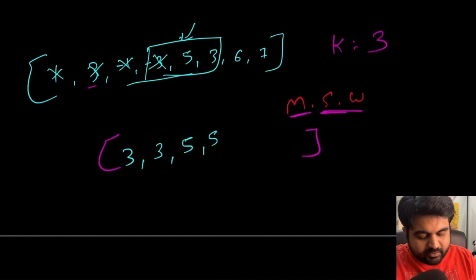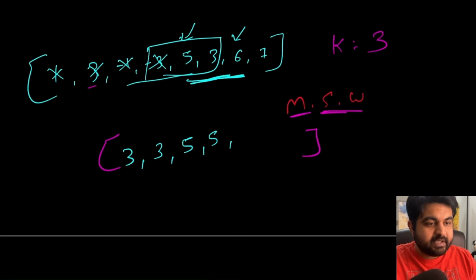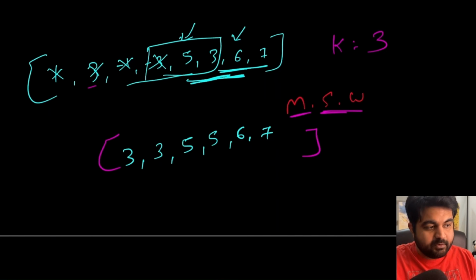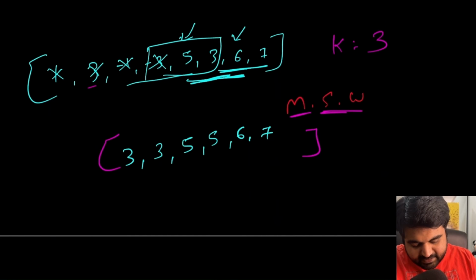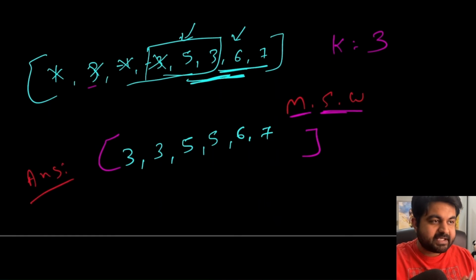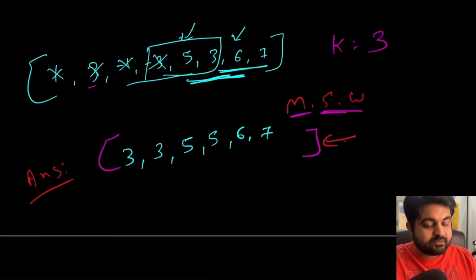Now we also get rid of this element, and now we have this window to look after. In this case, we have a new maximum value that is 6. And then in the end, we will have this last window where it contains 7 as the maximum value. And this is the answer that we will have to return, which is the maximum of each sliding window. So this is what is expected of us to return.